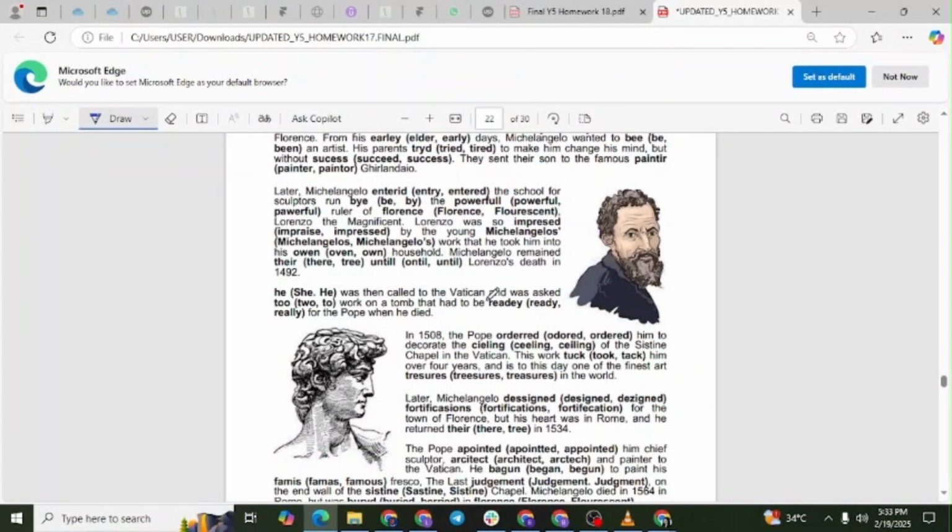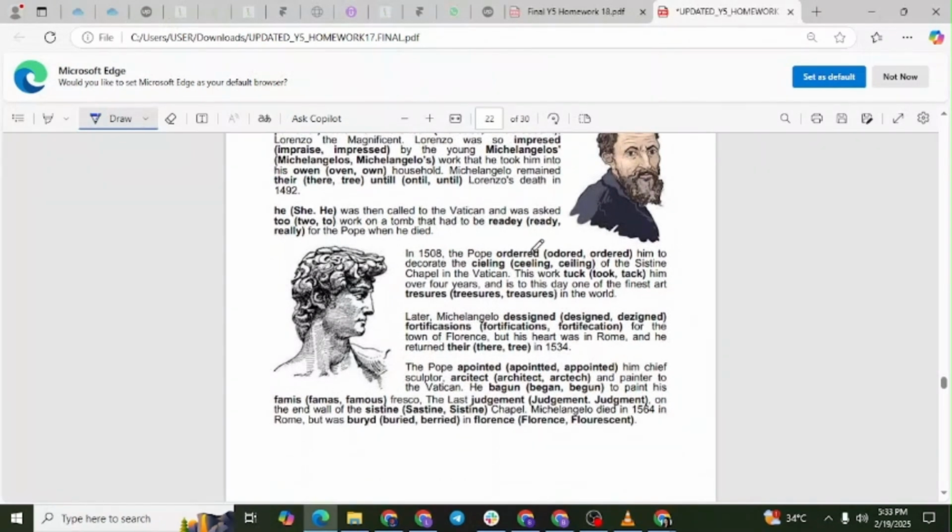He was then called to the Vatican and was asked to work on a tomb that had to be ready for the Pope when he died. In 1508, the Pope ordered him to decorate the ceiling of the Sistine Chapel in the Vatican. This work took over 4 years and is to this day one of the finest art treasures in the world.